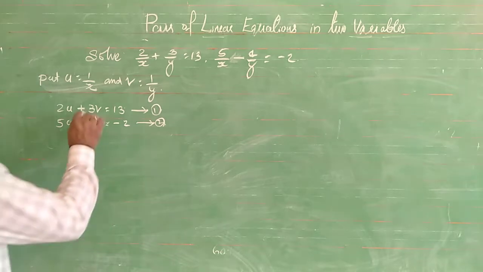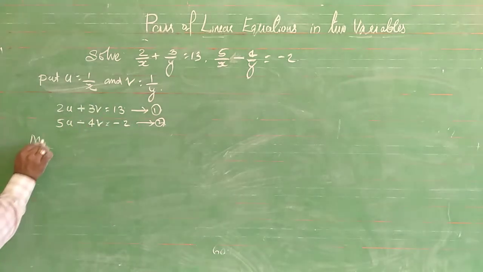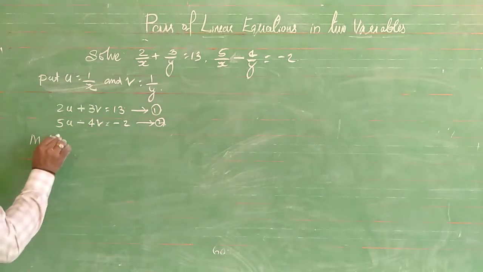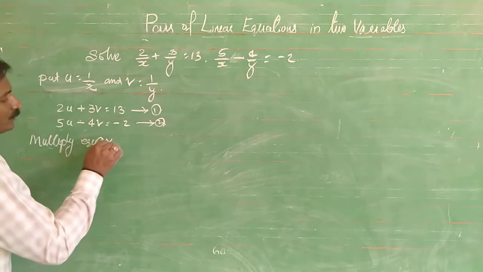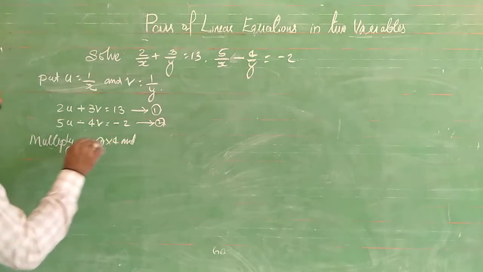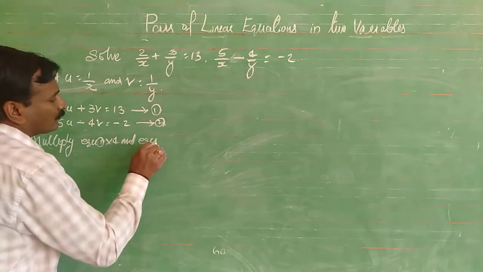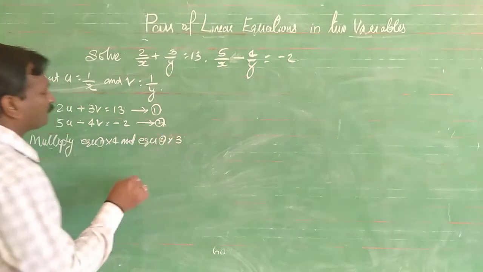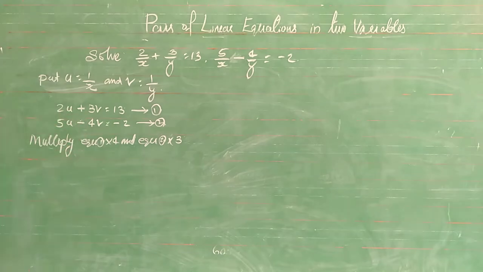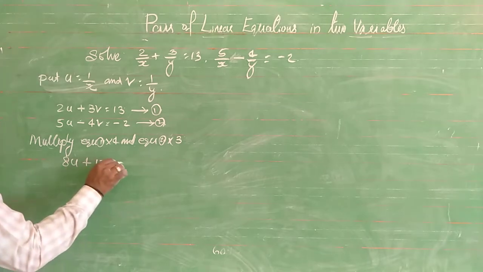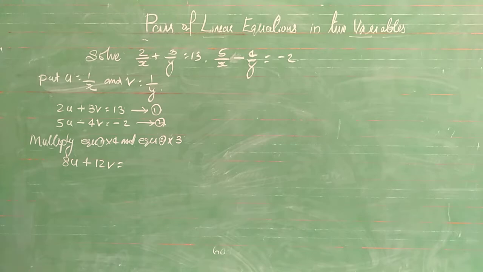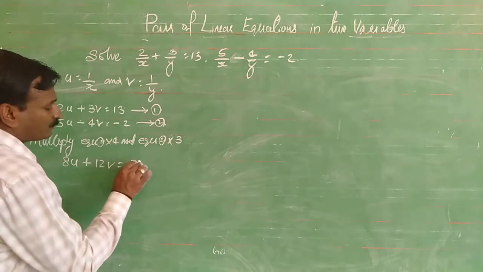Now multiply equation number 1 by 4 and equation number 2 by 3, because here the sign is plus and here it is minus, so we can eliminate v first. Multiplying the first equation by 4, we get 8u plus 12v is equal to 52.